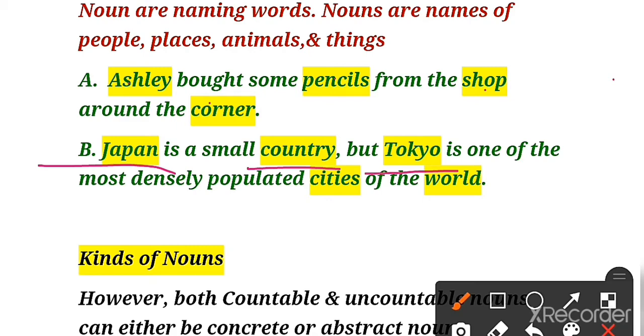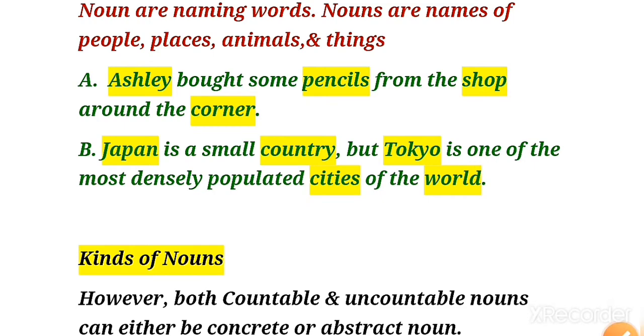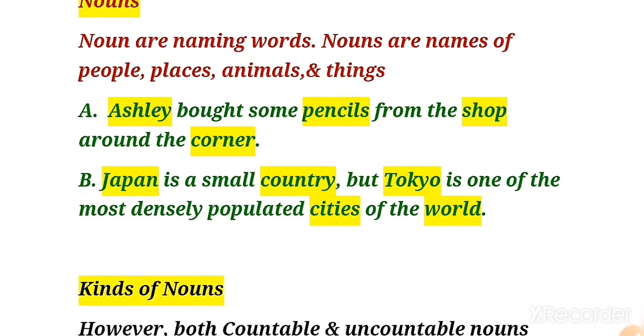Cities is a common noun, and then again we have the noun world. So here you can see 5 nouns in this example. I hope that you got what is noun: the name of a person, place, animal or thing.